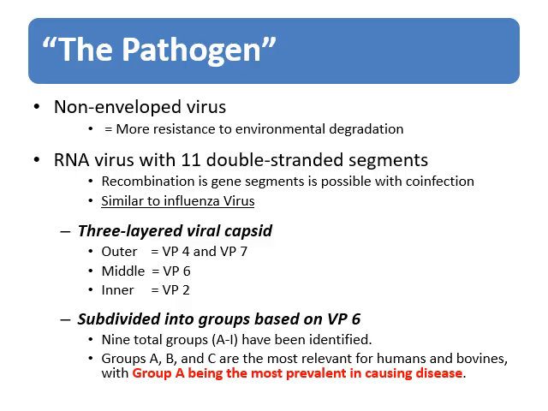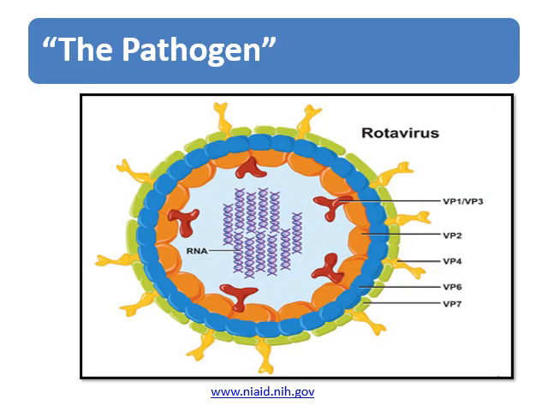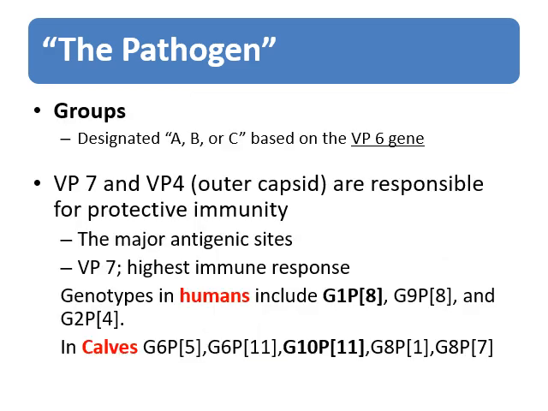Rotaviruses are subdivided into 9 groups labeled A through I based on the VP6 protein. Groups A, B, and C are most relevant for both humans and bovines, with Group A being the most prevalent and responsible for most disease cases. The VP7 and VP4 proteins are key to protective immunity, making them major targets for vaccine development.